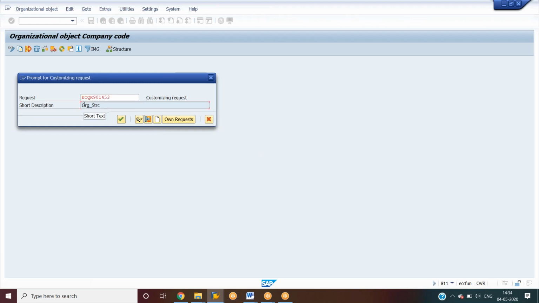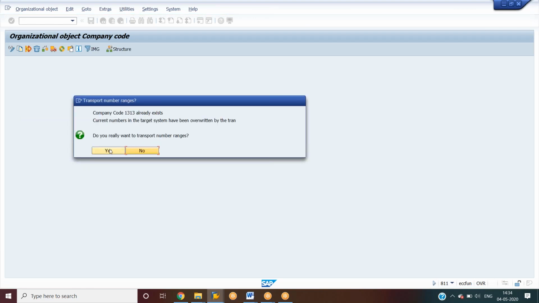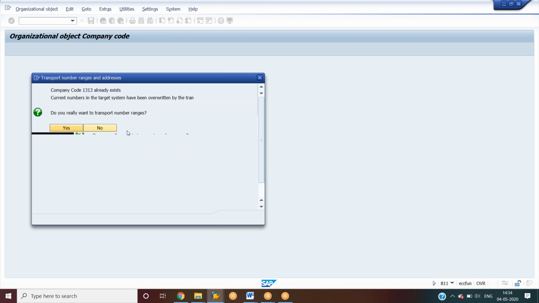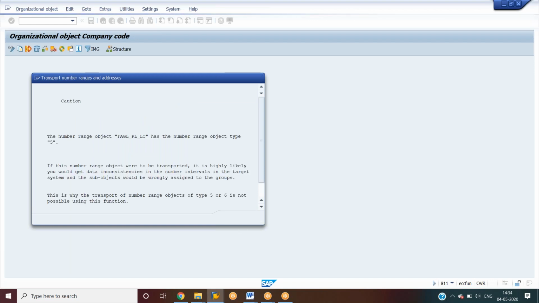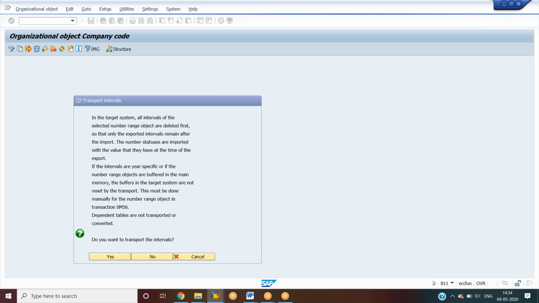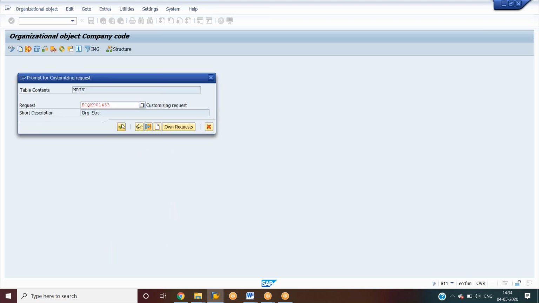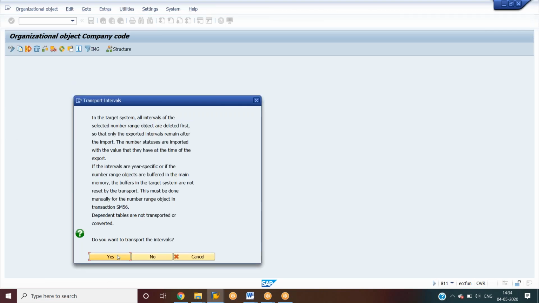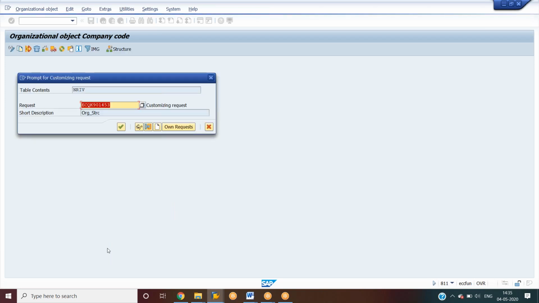So see here, organization structure. Don't be in a hurry while doing this activity, because sometimes this will be an issue. So don't be in a hurry, just be calm and work slowly. Okay, for this company code, or else you guys have to create again.